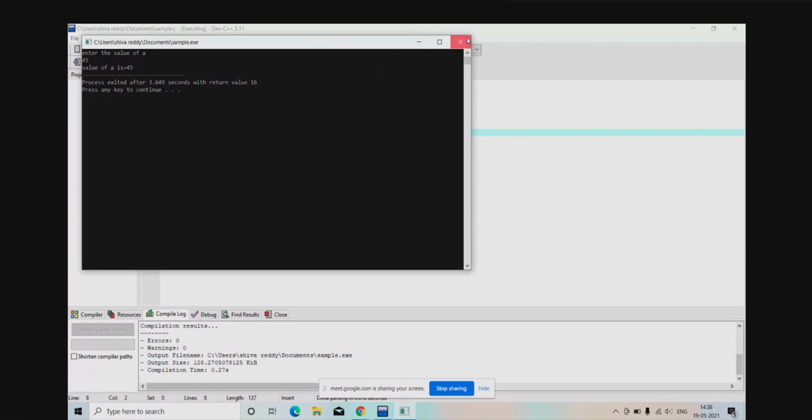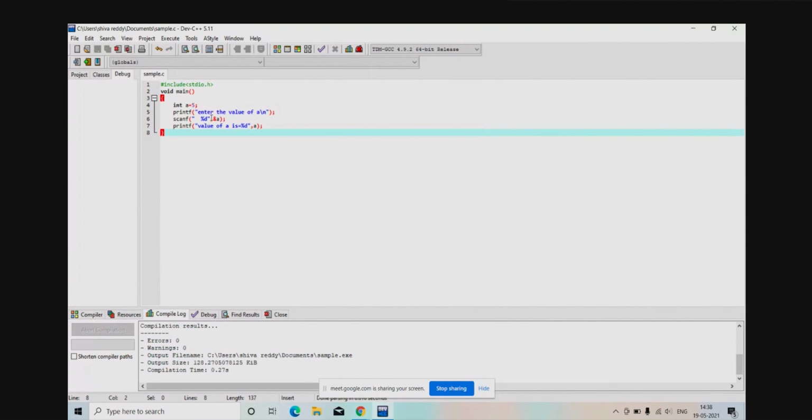I should not give the slash n in the scanf, that's why I have removed that. Initially I have given 5, but when the user entered the value as 45, that will be stored, right? For example, just do like this.